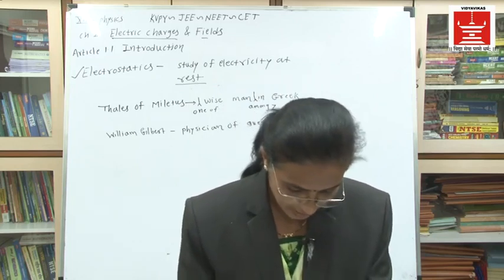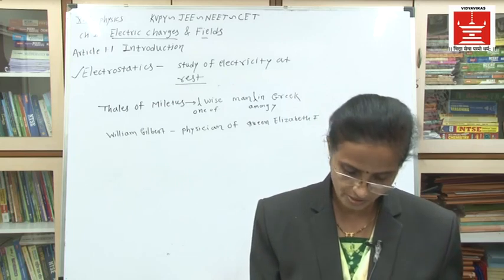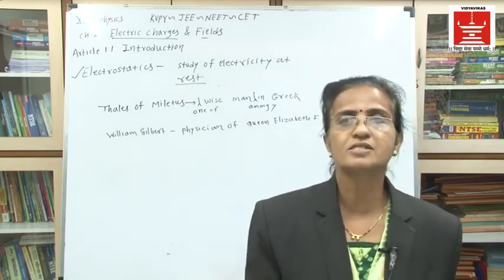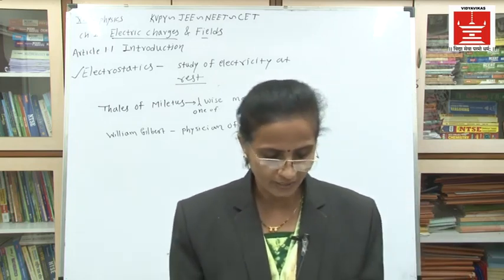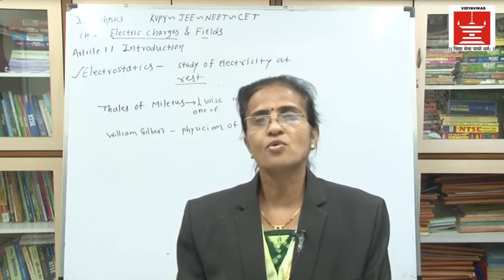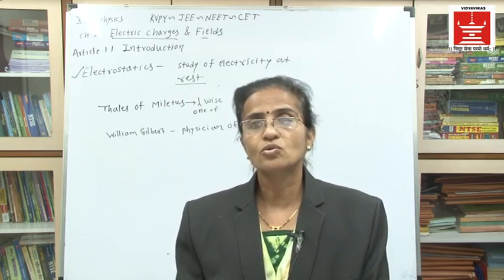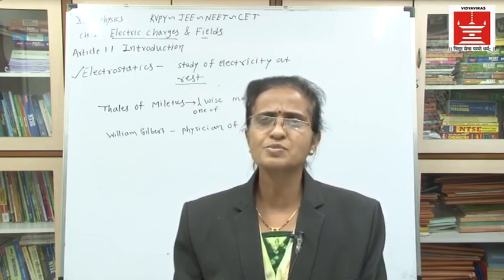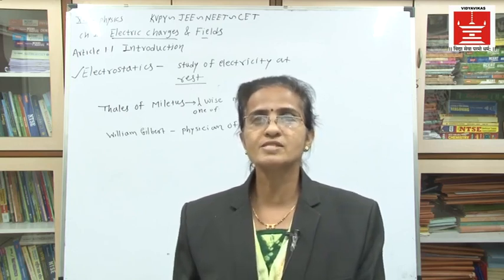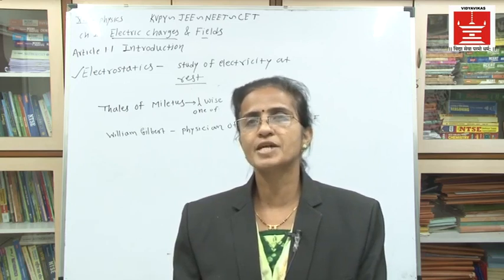He showed that along with amber, there are several other substances, and when they are rubbed with a suitable substance, they exhibit a property of attracting light objects towards them. Not only amber, but various substances in nature attract light objects when rubbed.